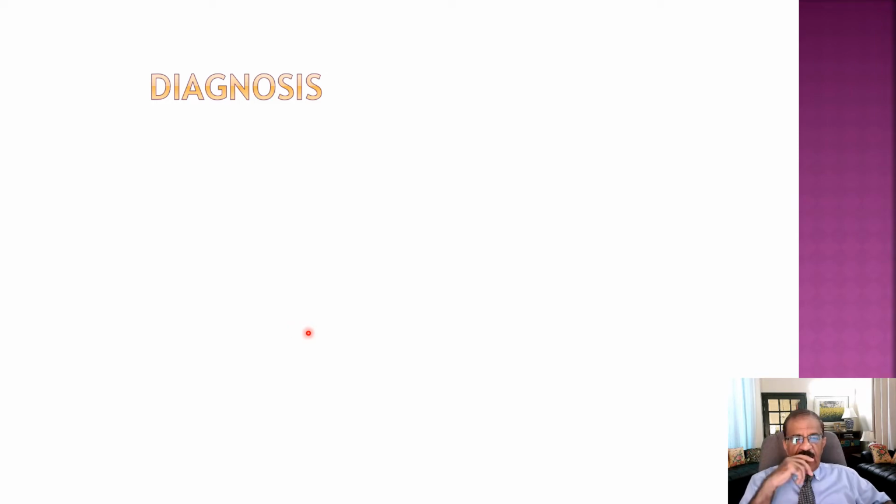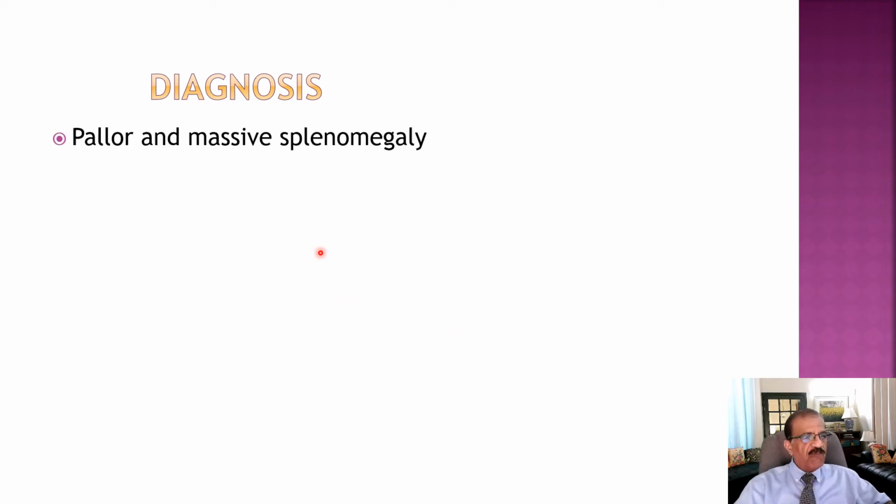So these were the symptoms, and none of them is very specific. Any physician, if somebody has pallor and on examination there is splenomegaly, would suspect CML. The first line of investigation is peripheral blood examination, and if that shows leukocytosis, then the definitive diagnosis will be bone marrow examination. Now let me explain this process. If you have pallor and massive splenomegaly, you must suspect chronic myeloid leukemia.